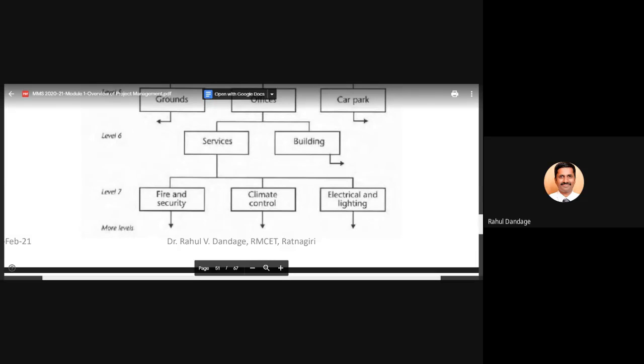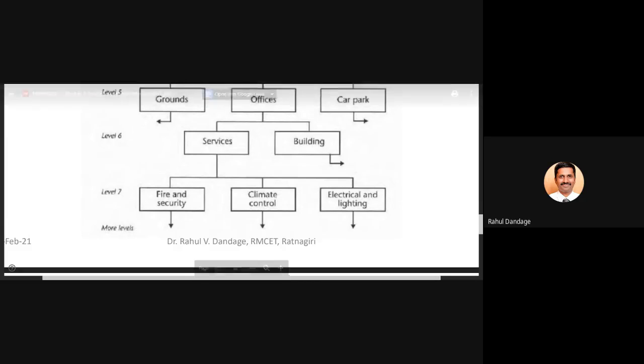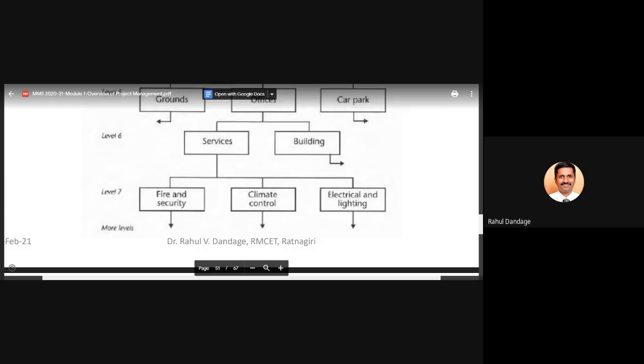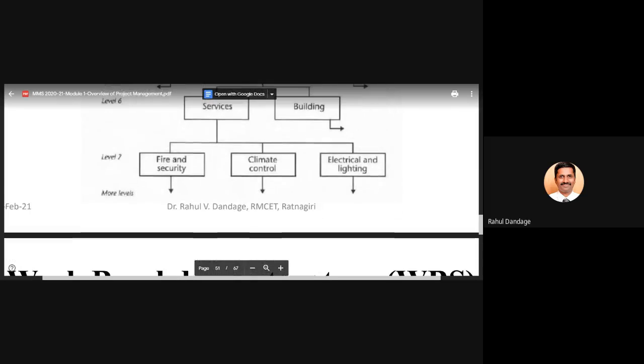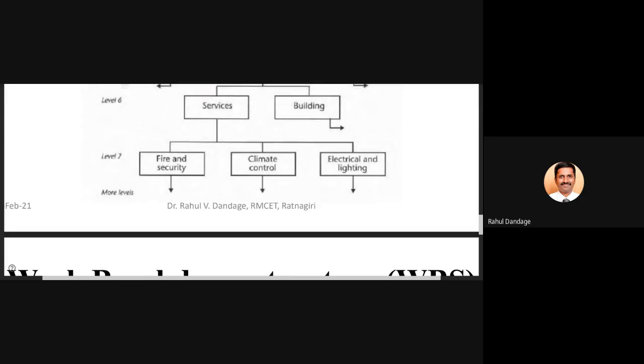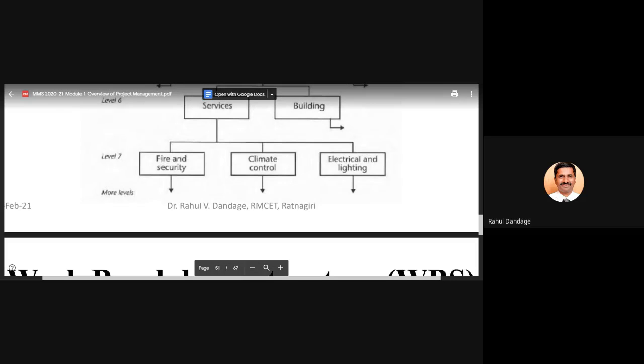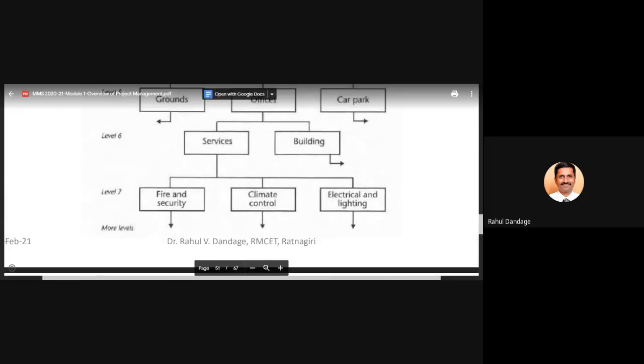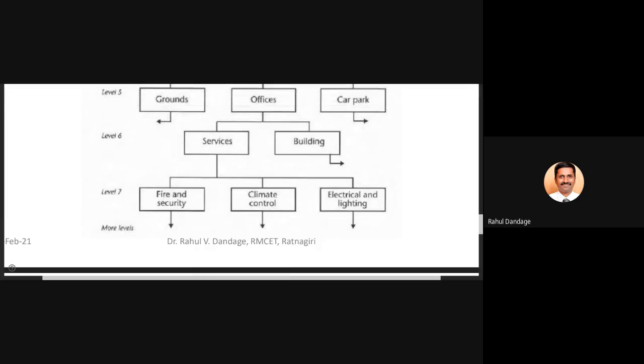So again, these are the works. If I say electrical and lighting, maybe there will be other components of works. In climate control, again there may be certain components of work. So if we go from bottom to top, fire and security, climate control, electrical and lighting, if these works are completed, I am only completing one part of level 6, that is services.